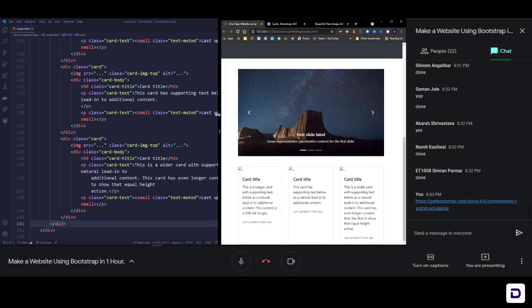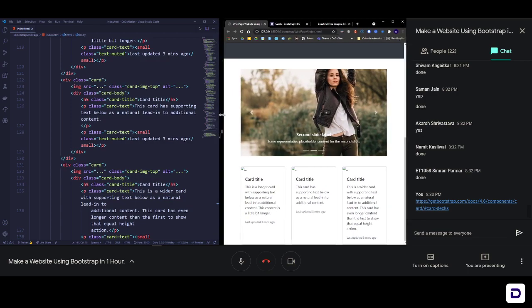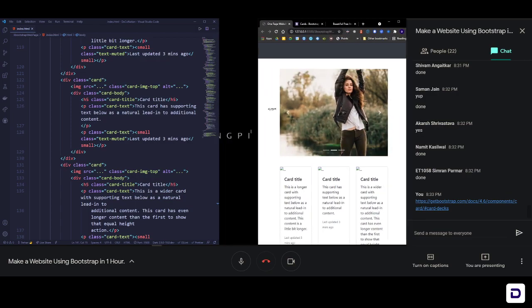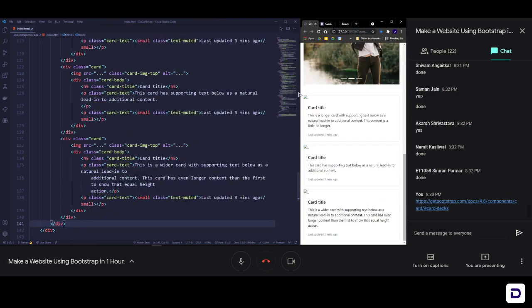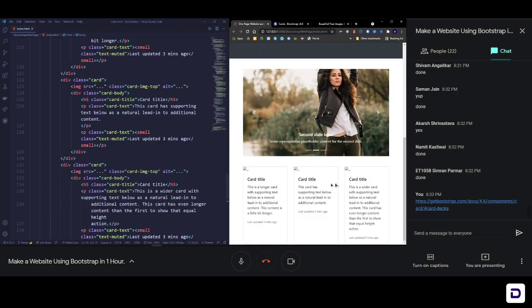So we can fix that by writing that col MD12. If we do that, they'll be responsive on a smaller screen, medium screen as well. But for now, it's working on a smaller screen. See, on top of each other. And if I make it larger, you can see all of them are side by side. That's how we need it.